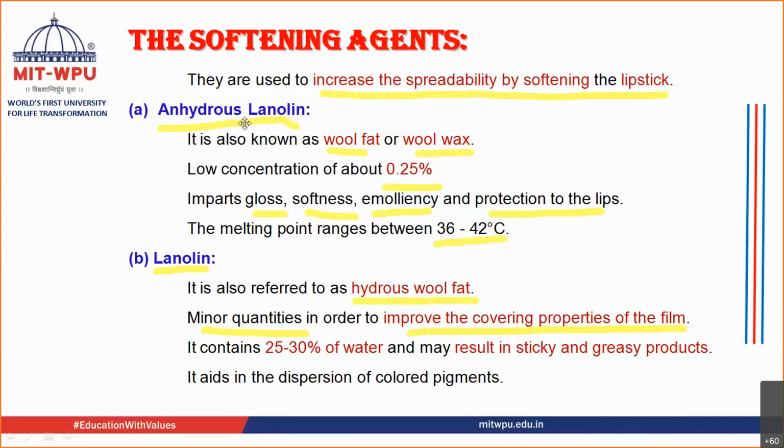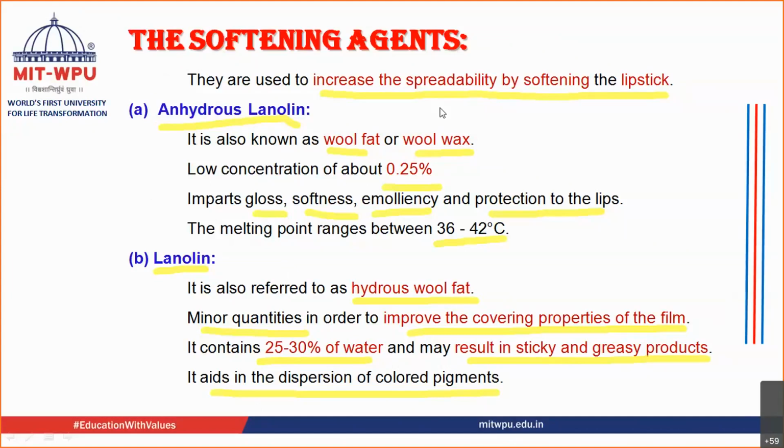Usually, anhydrous lanolin contains no water, whereas hydrous lanolin contains near about 25 to 30% of water, and this may usually result in sticky and greasy products. It also aids in dispersion of the color pigment, like we have seen with oils. They help in dispersion of your color pigments. In a similar manner, lanolin can also help in dispersion of your coloring pigment.